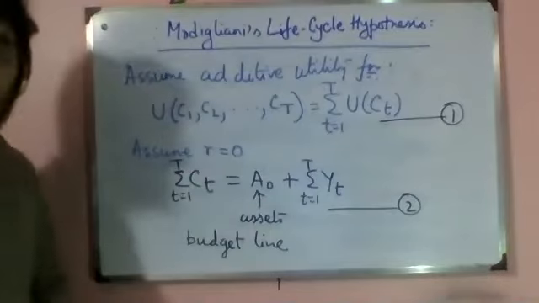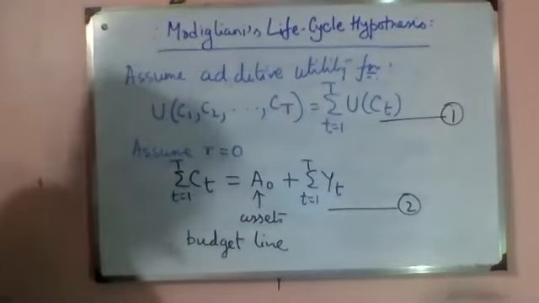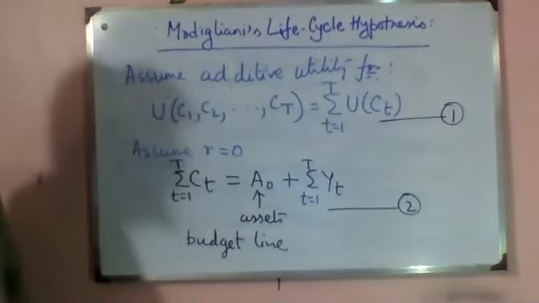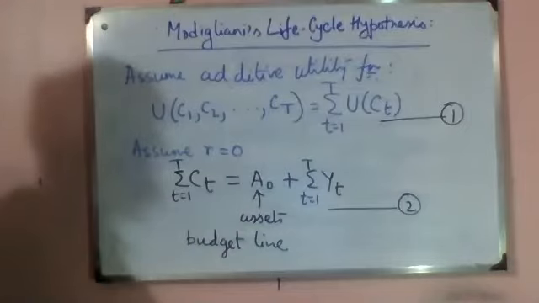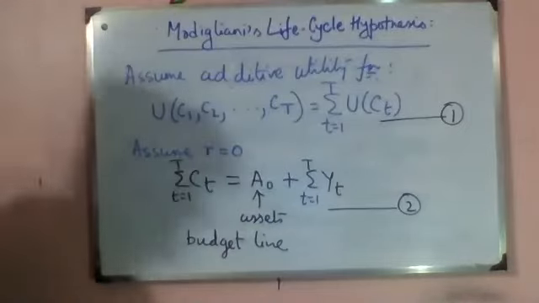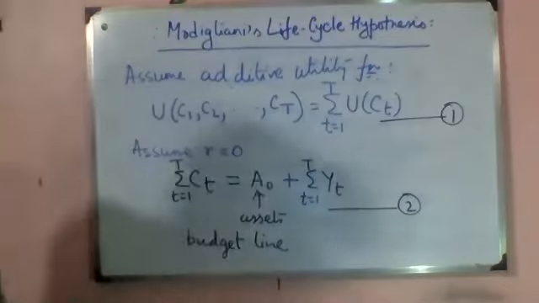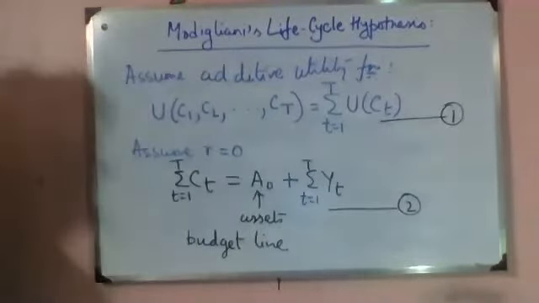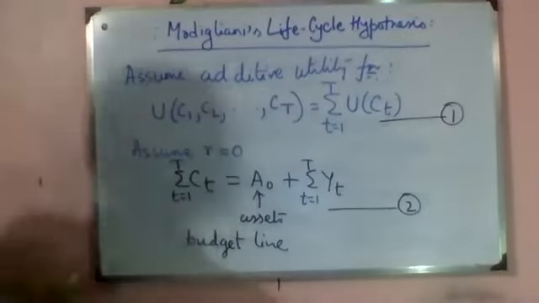So obviously the next task is pretty simple: form the Lagrangian and then solve it. Solving problems of constrained optimization is now very simple for you. I'll write the statement of the problem that the consumer will face.